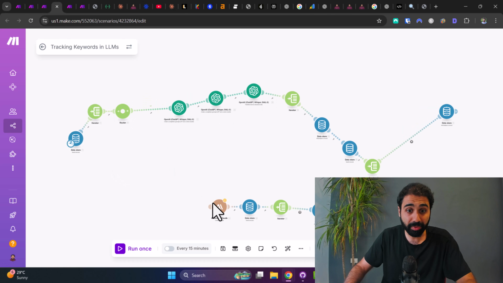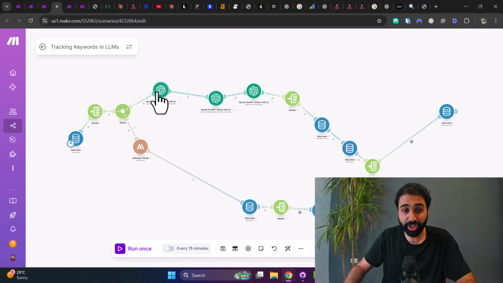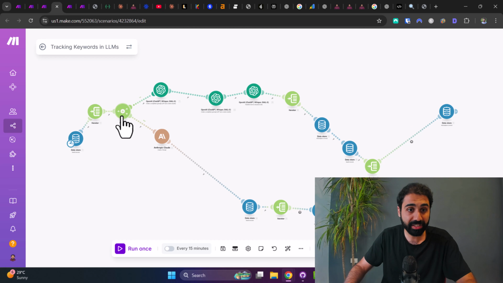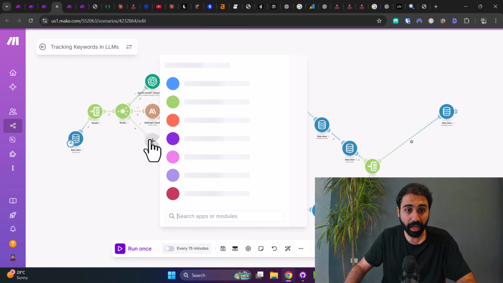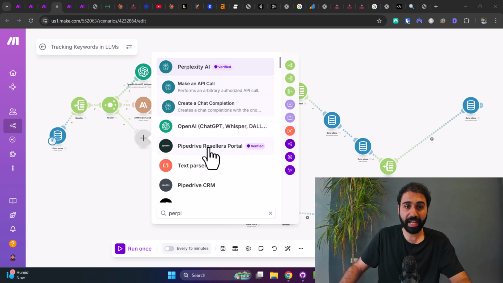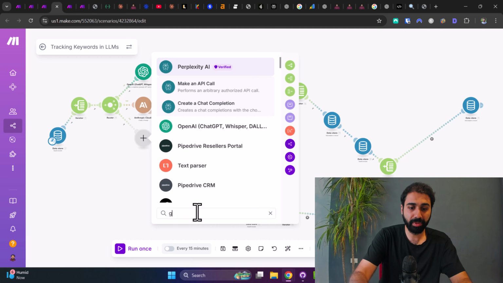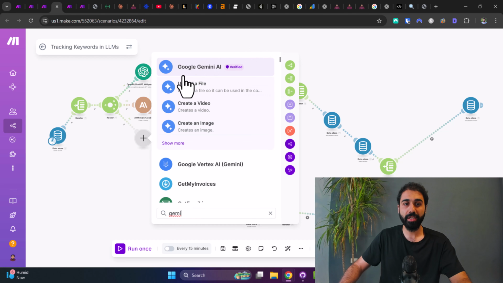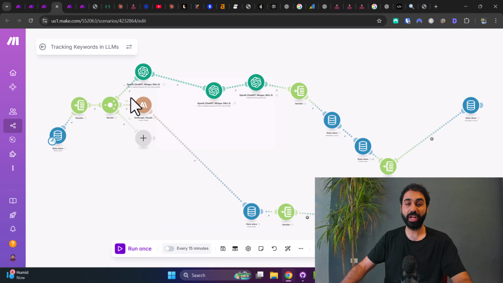You see this route here, instead of ChatGPT, you can use, for example, Anthropic Claude and clone the same path here. You can add a route and search here for Perplexity, and you can add Perplexity AI or simply Gemini, and so on.